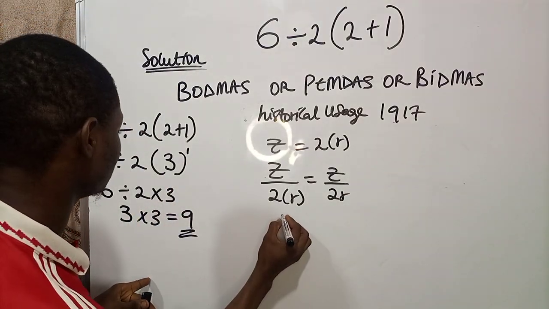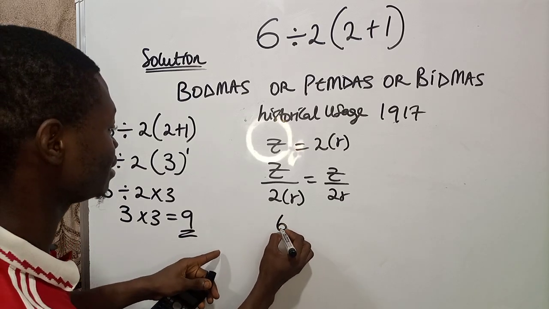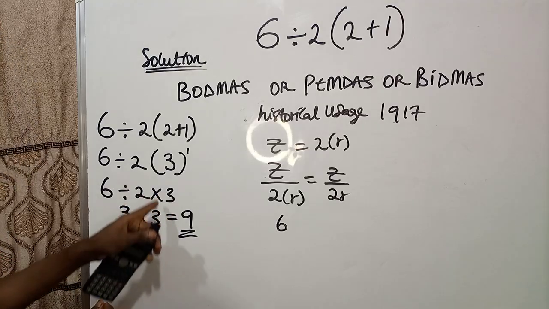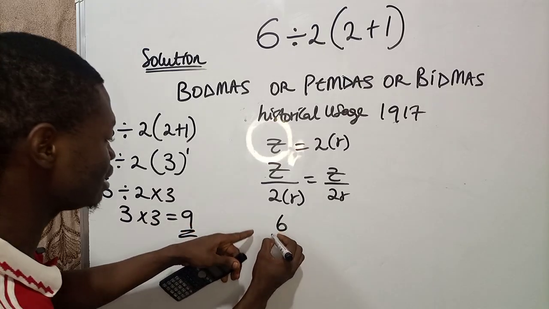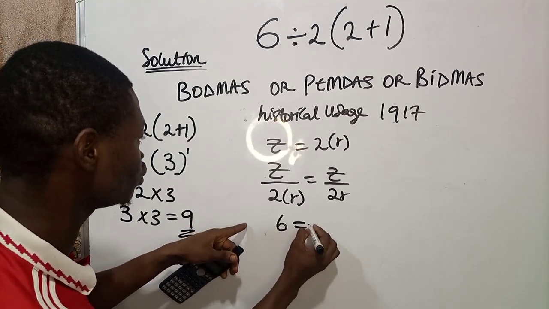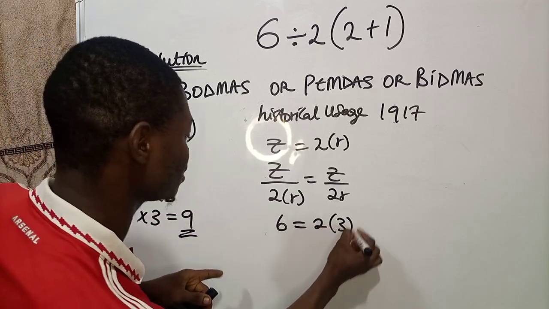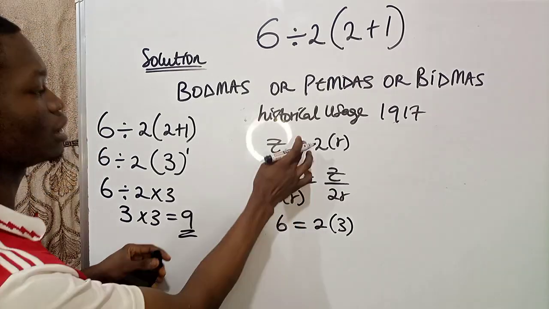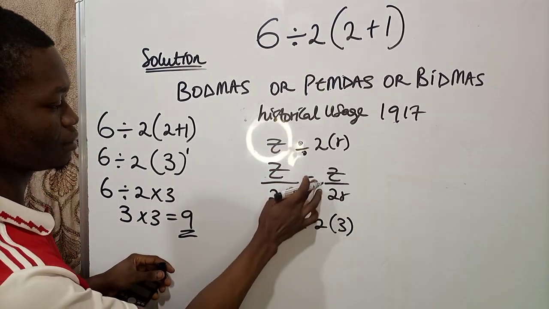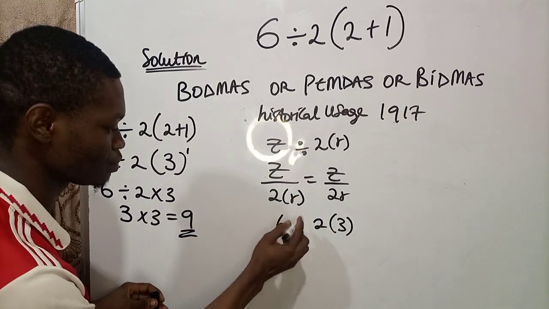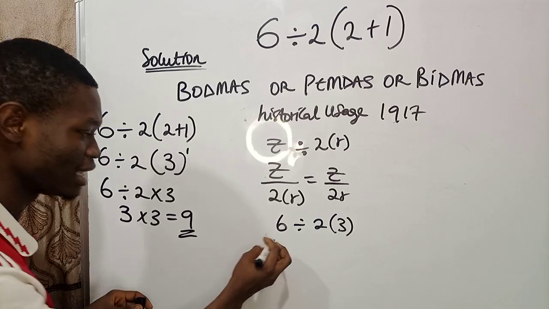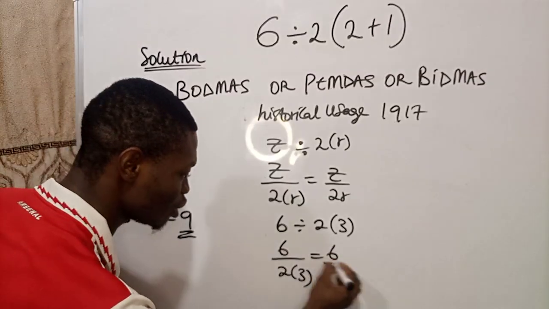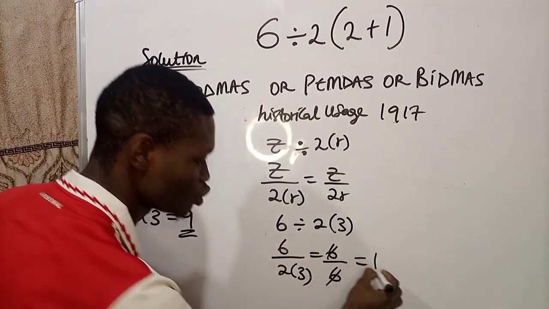For example, 6 divided by 2 times 3. They use the concept that this thing simply means 6 all over 2 times 3, which will give us 6 all over 6, which is equals to 1.